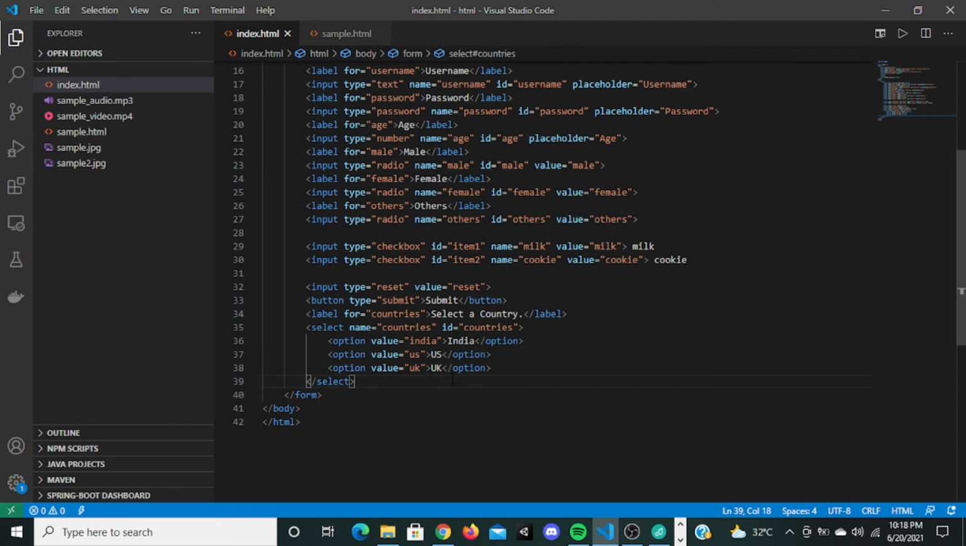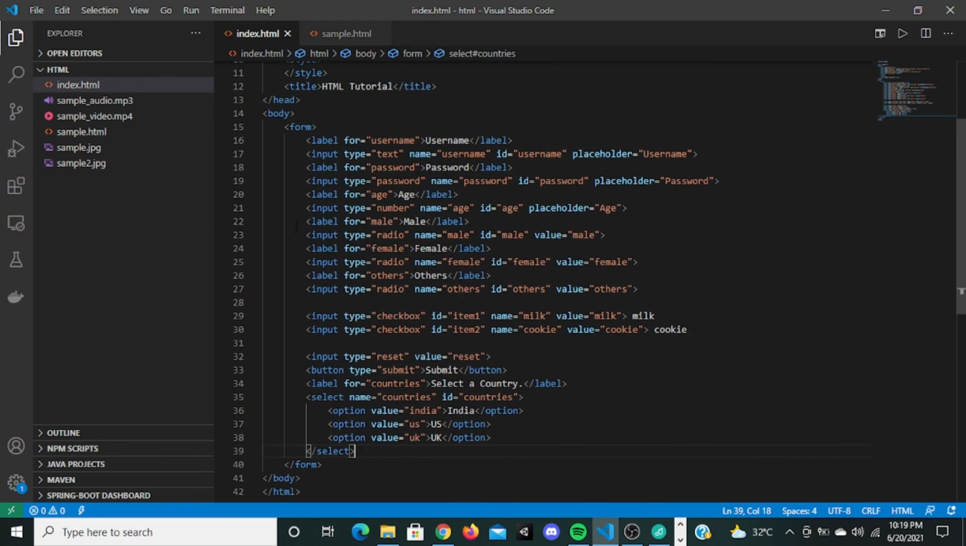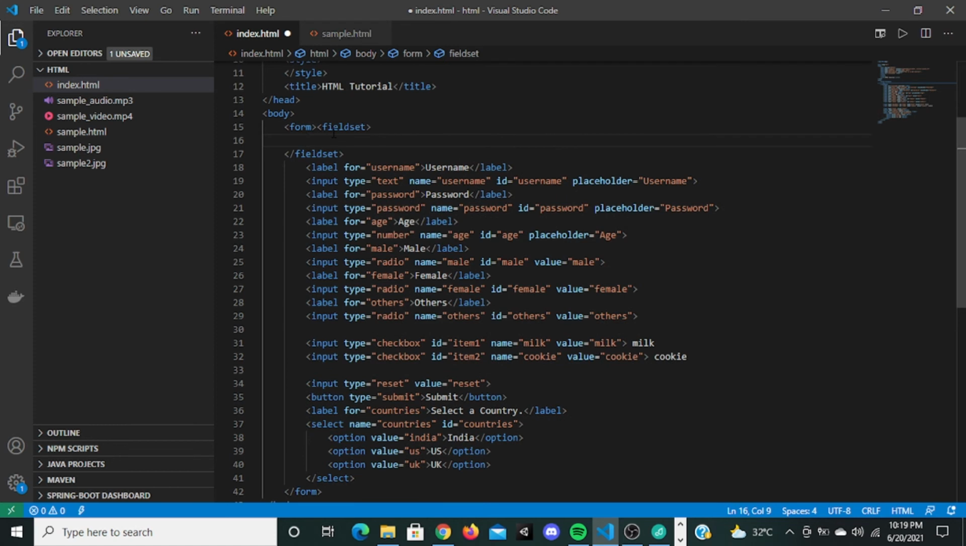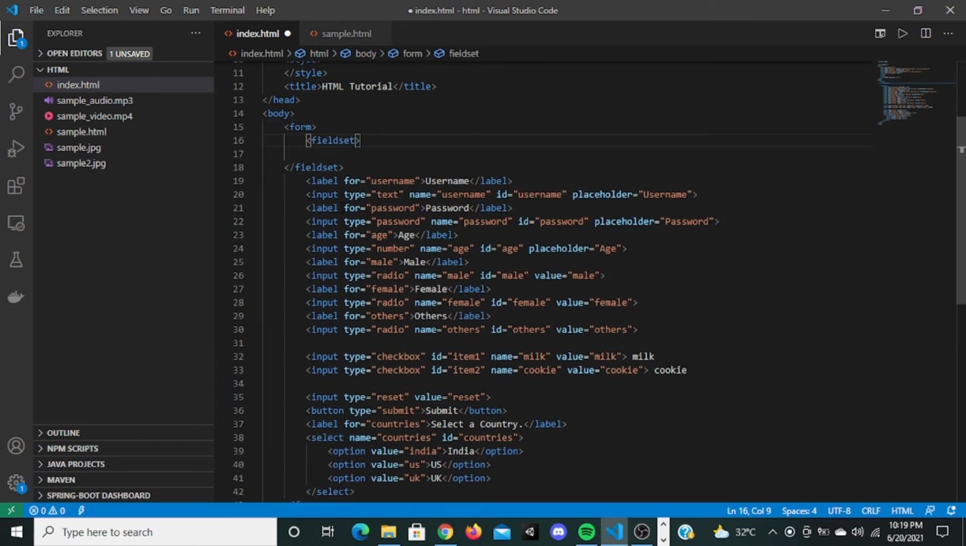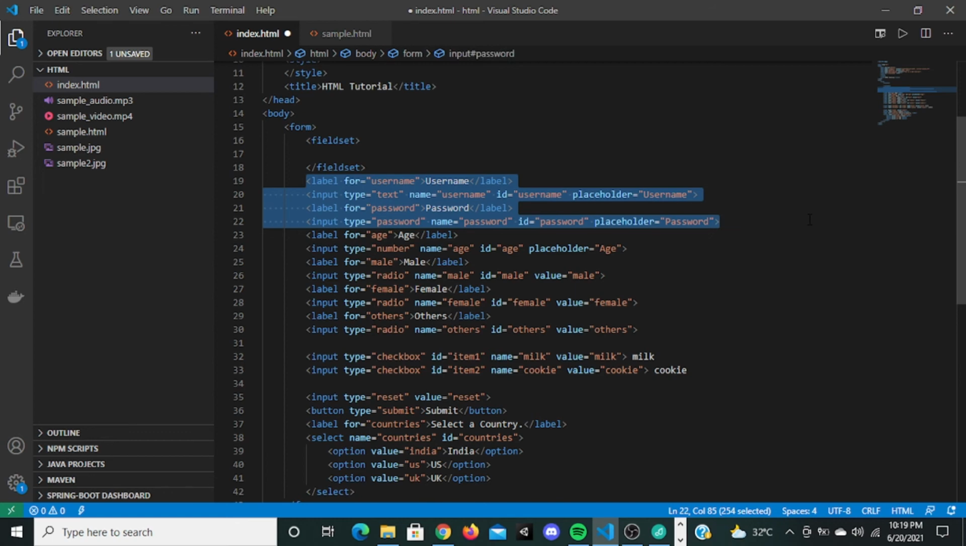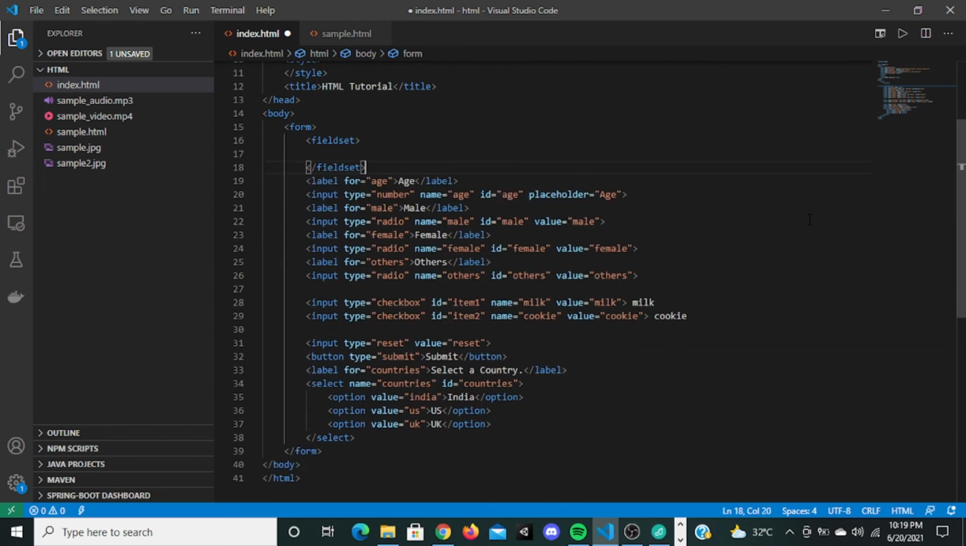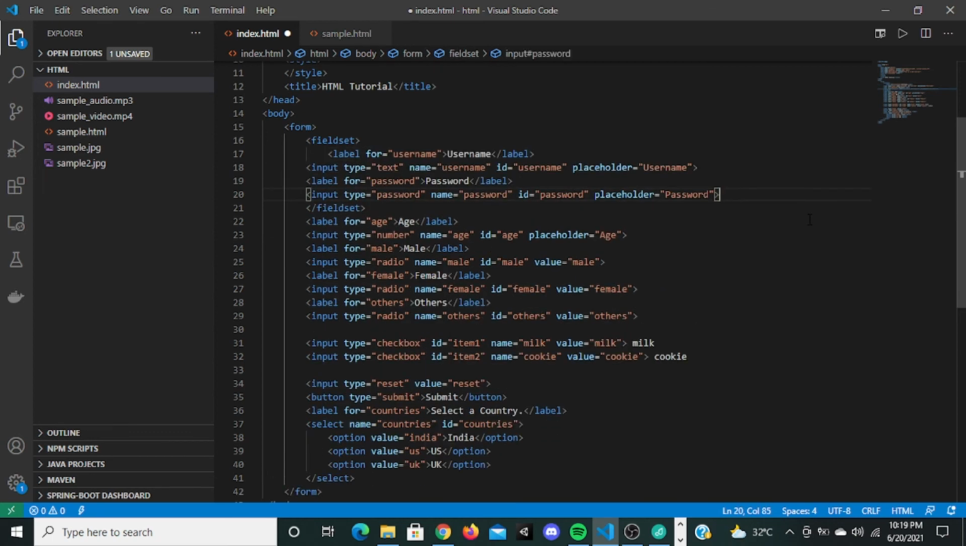And the next tag is called fieldset. This fieldset is actually used to group input elements. Like if you have a username and password, it's about personal or login information, right? So you can give a fieldset tag right here. Sorry, let me format it the right way. You can give a fieldset tag right here, and you can just copy this username and password tags, maybe cut it, paste it right here.